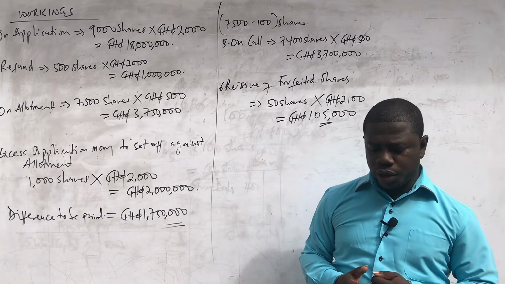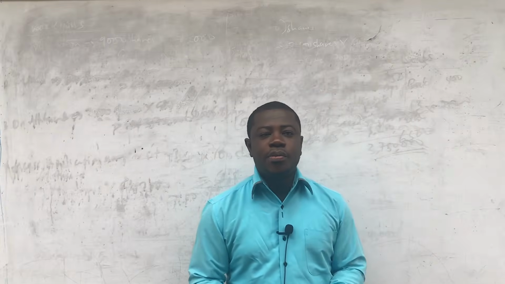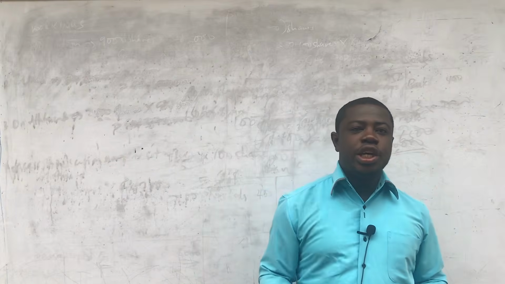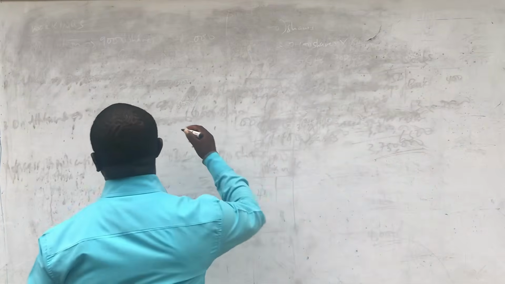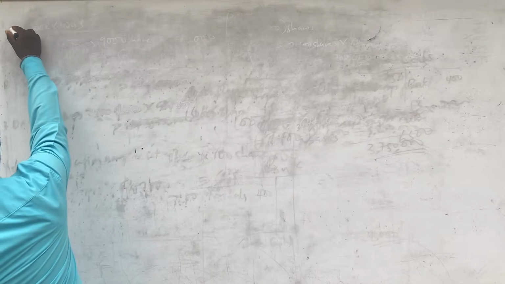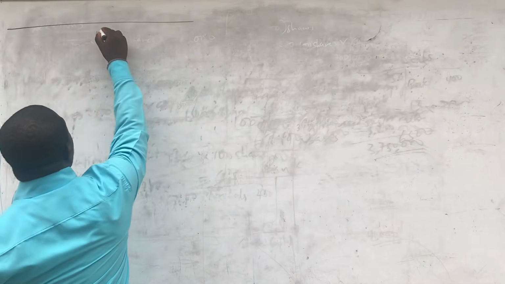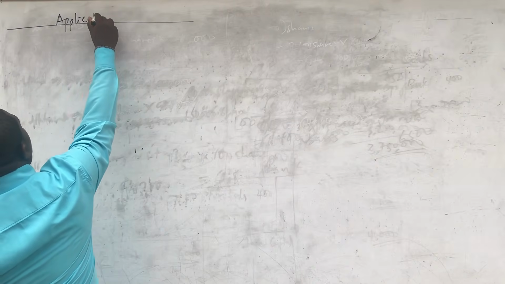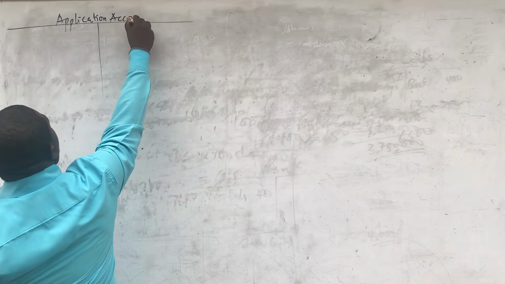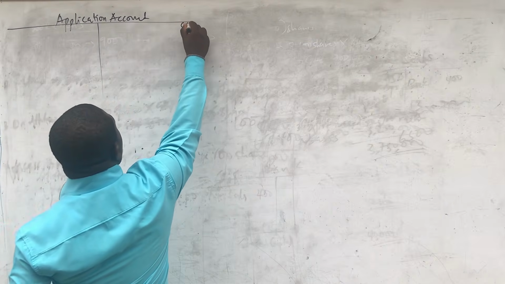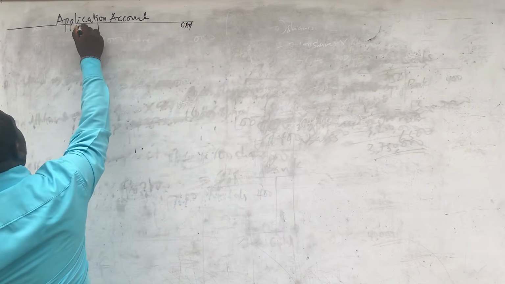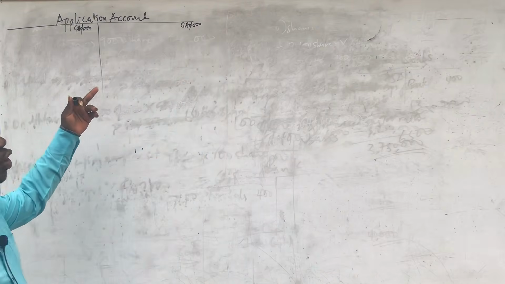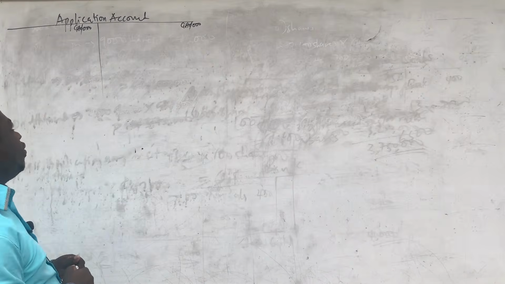Okay. All right. So we can now move on to the double entry aspect to enter the workings that we have done into the accounts. So we open our application account. Let me put 3 zeros up so that at least it will cater for the many zeros that we have in the workings.